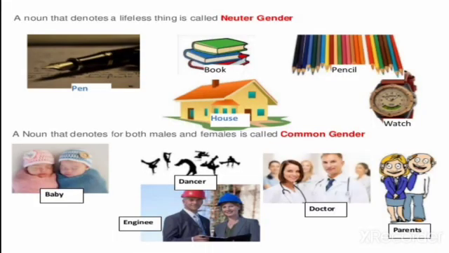Children, you can see the difference between the neuter and common gender. A noun that denotes a lifeless thing is called neuter gender. Example for neuter: pen, book, house, pencil, watch. Next, we'll move on to common gender. A noun that denotes both male and female is called common gender. Example: baby, engineer, dancer, doctor, parents.